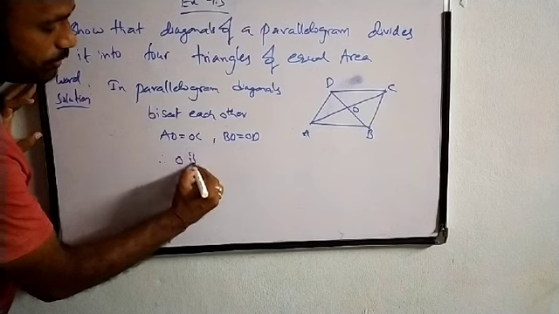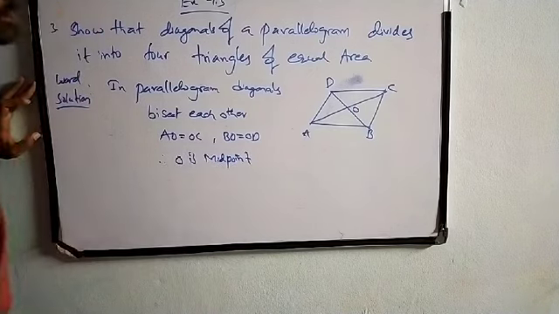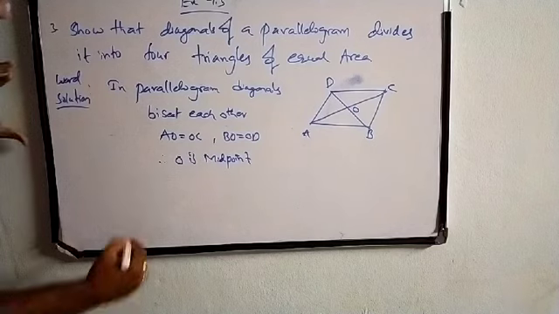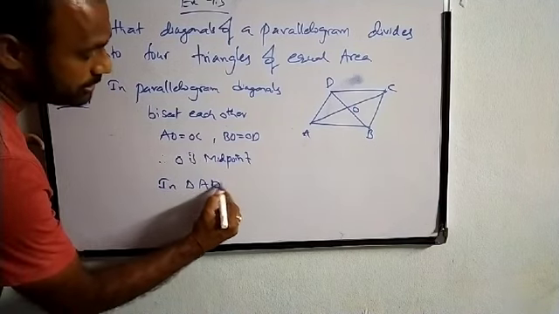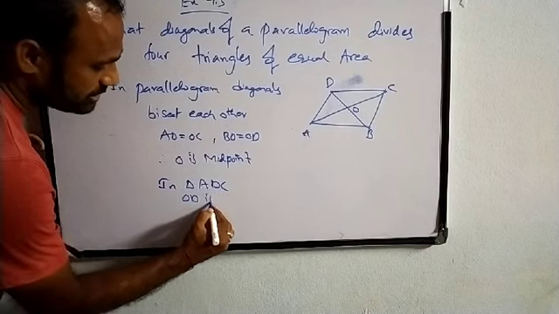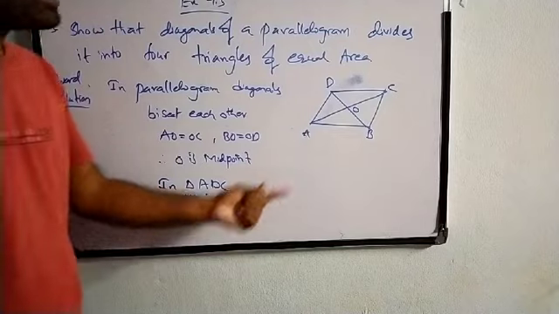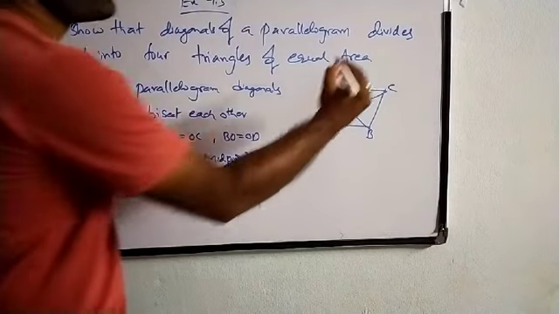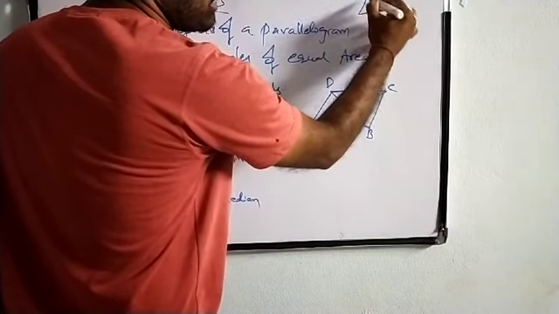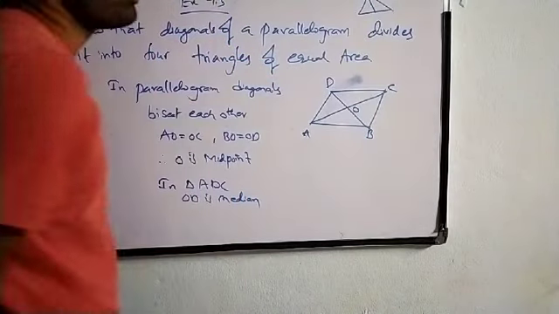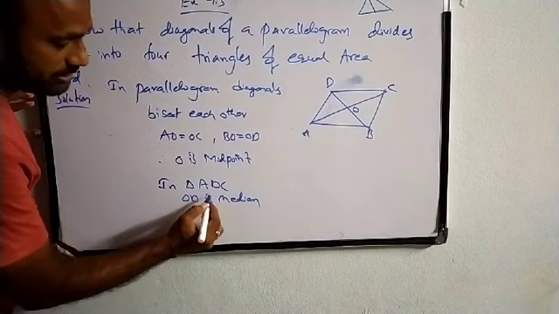Therefore, O is the midpoint, so we can call it a median also. So in triangle ADC, OD is median. Why are we calling it a median? If for a triangle you draw a line from the vertex to the opposite side and it touches at the midpoint, then we call it a median. So in triangle ADC, OD is median.